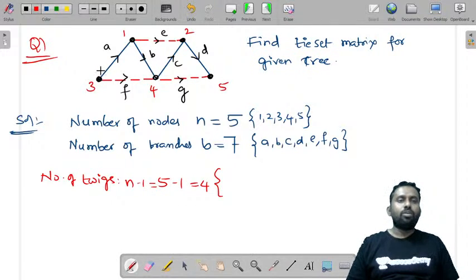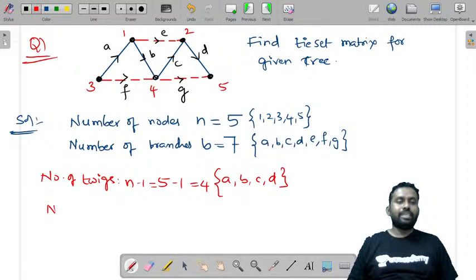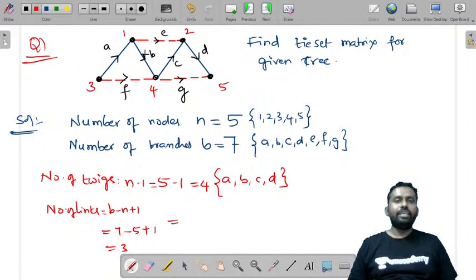Check whether all these dotted lines are links, and all these dark blue color lines are twigs. A, B, C, D are twigs. Now next write the number of links. Number of links is B minus n plus 1. What is B? 7 minus n 5 plus 1. It is 3. So what are they? Let us see. E, F, G are links.